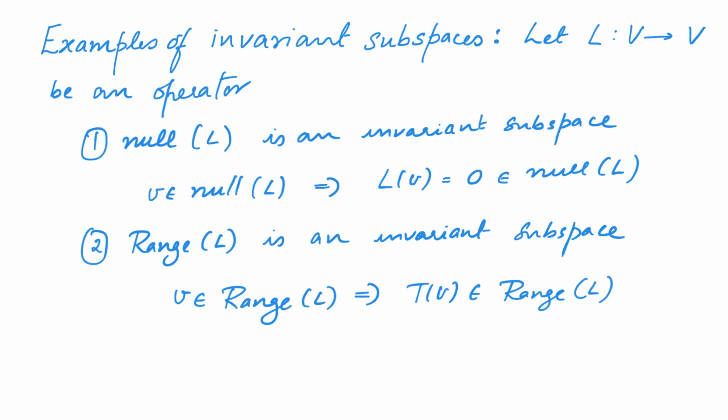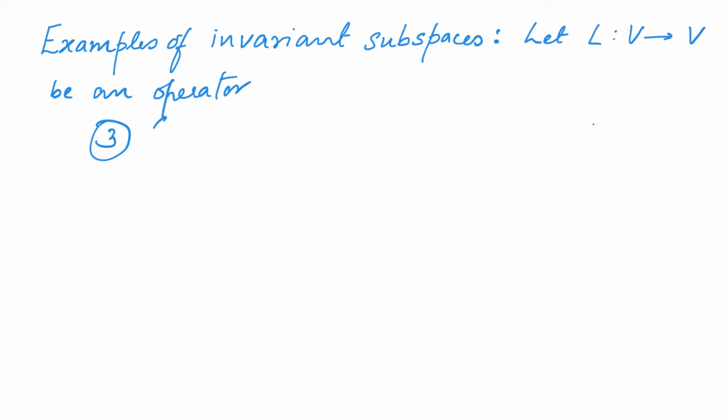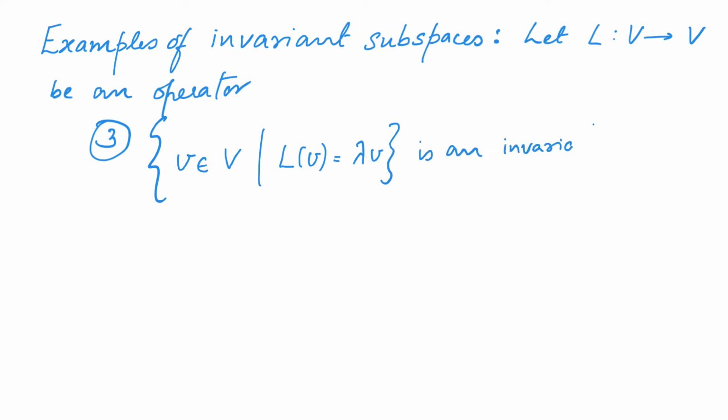Let us look at one more example. Given an eigenvalue, its eigenspace is also an invariant subspace. More precisely, the set of all vectors v in V such that L of v is equal to lambda times v is an invariant subspace. Why is this the case?